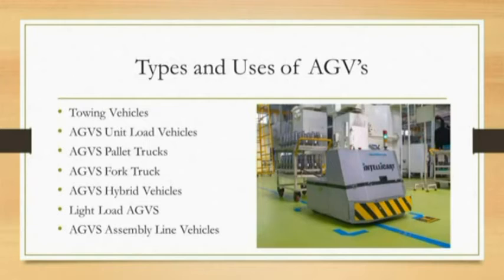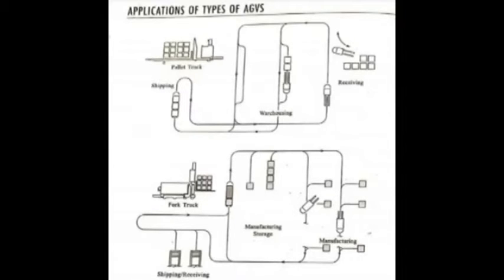And the various applications of AGVS, automated guided vehicles. First, towing vehicles. Their application is moving heavy payloads over long distances in warehouses and factories without intermediate stops along the route. Next, unit load vehicles. Their application includes warehousing and distribution systems where the guide path lengths are relatively short but the volumes are high.